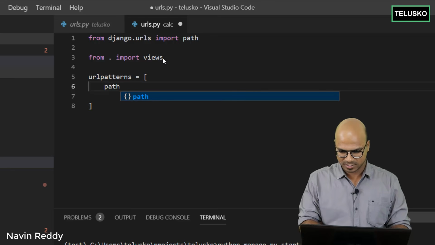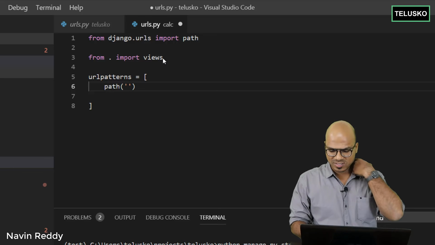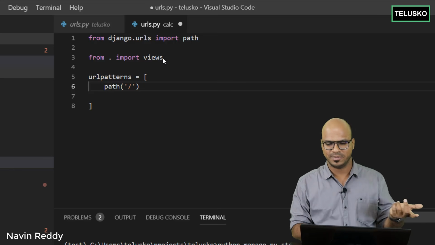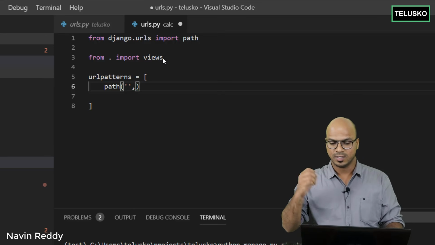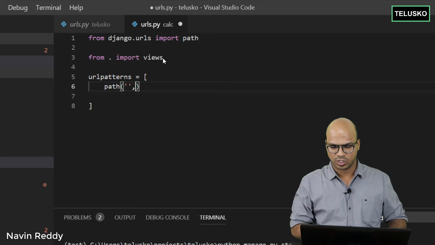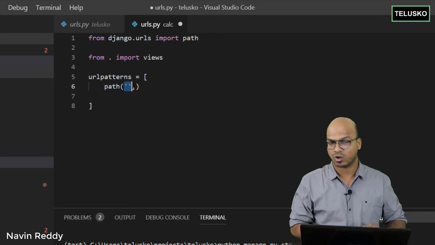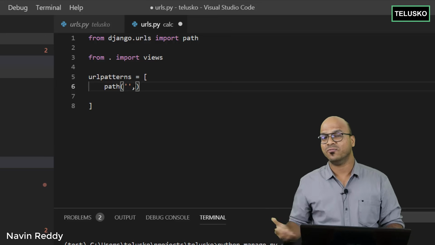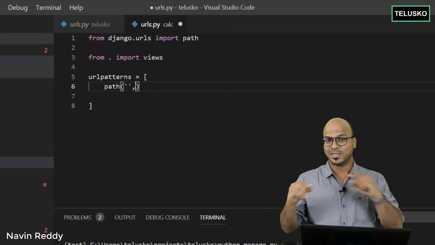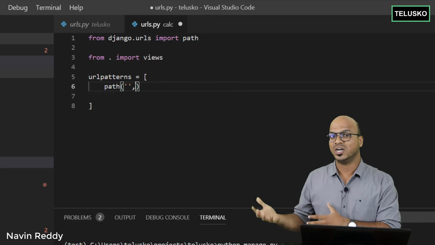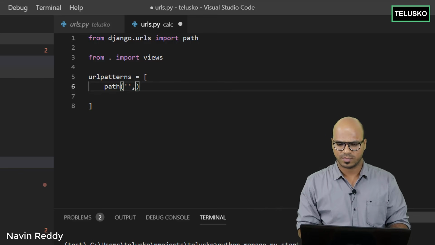So we can say path. Now for which path? You can also say slash here, which is for home, or you can keep it empty. That's your choice. Give a comma. So whenever someone calls for the home page, that's what we are doing here, we need to handle it with some function. Now, of course, the navigation is a process, right? It should be done with the help of some function. So we'll call that function. But what is the function name?